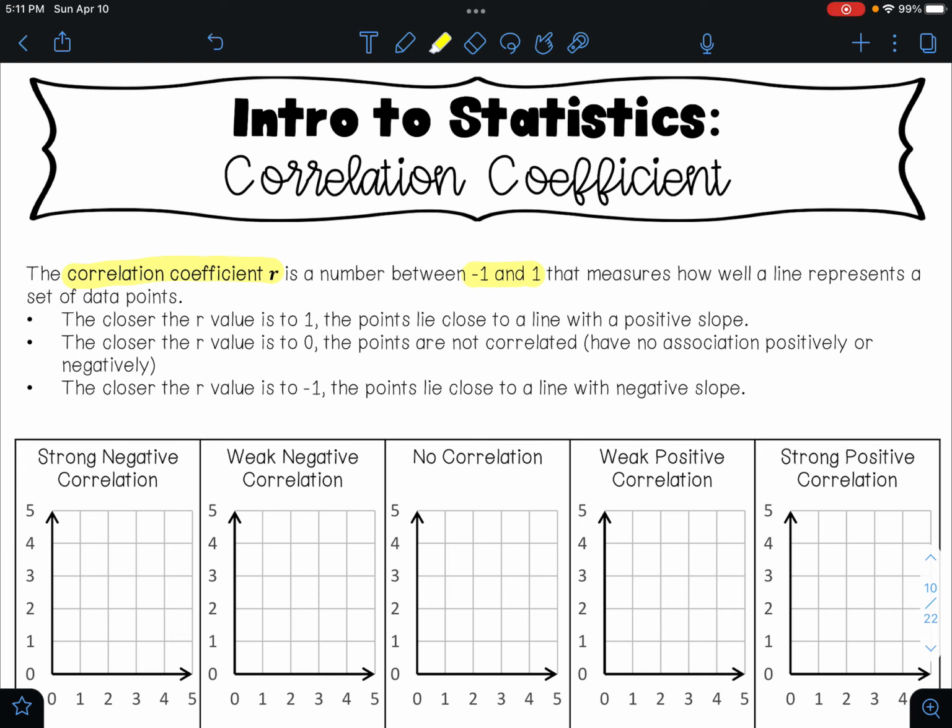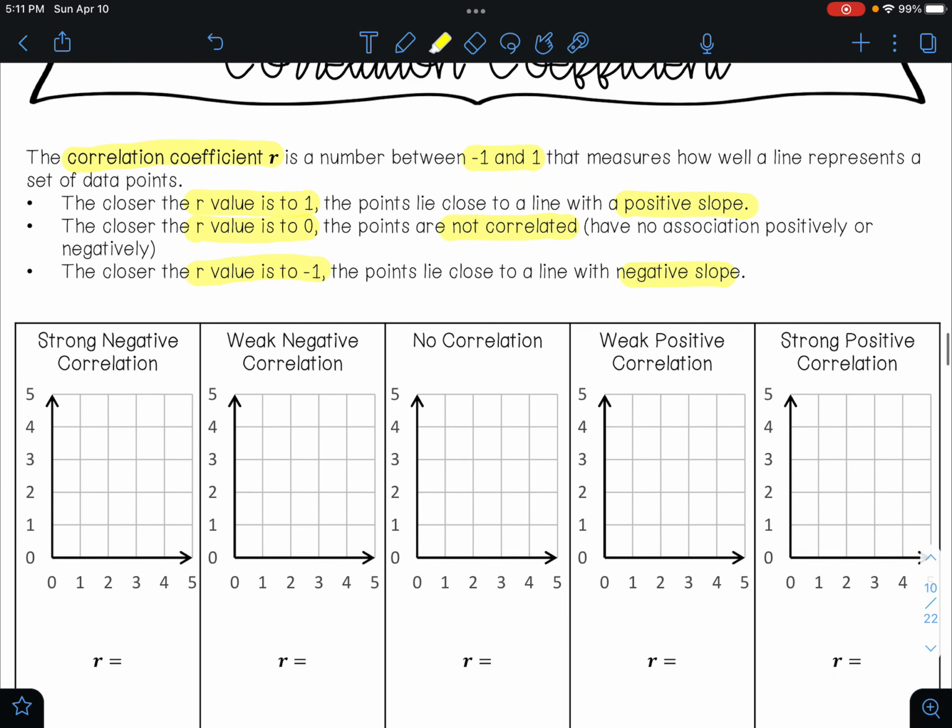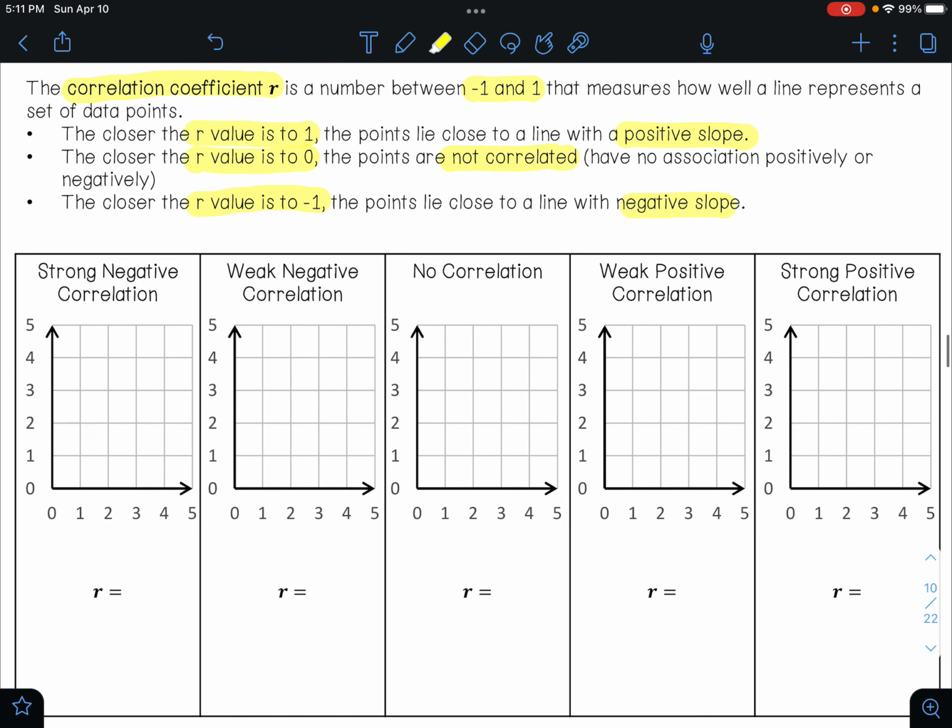set of data points. The closer the R value is to +1, the points lie close to a line with positive slope. The closer the R value is to 0, the points are not correlated, meaning they have no association positively or negatively. And then the closer the R value is to -1, the points lie close to a line with negative slope.